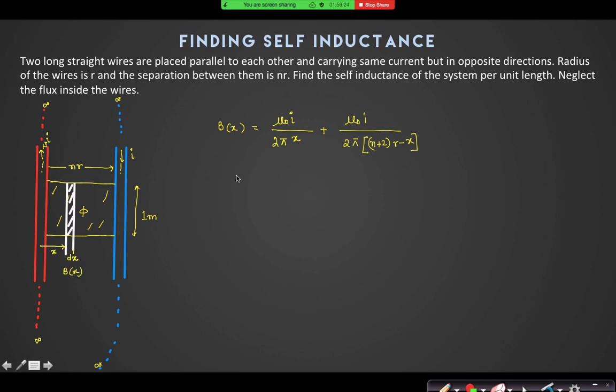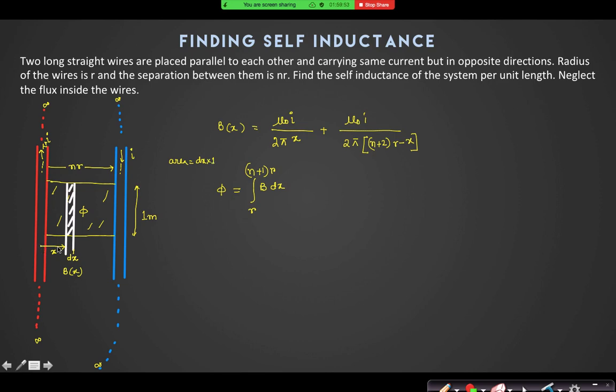Okay. So I can find flux is equal to B into dx. I'll integrate from x equal to r to n plus 1r. Area is equal to dx into 1.